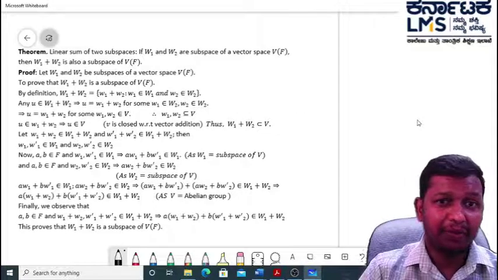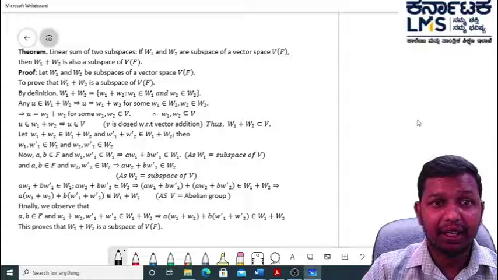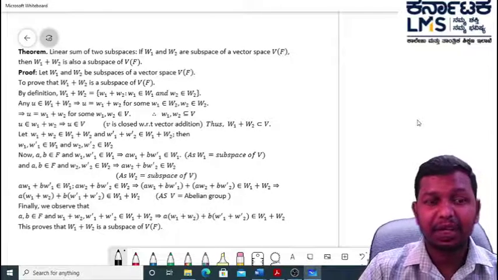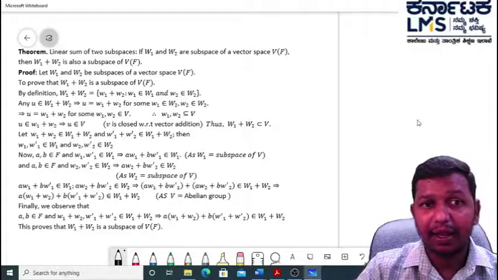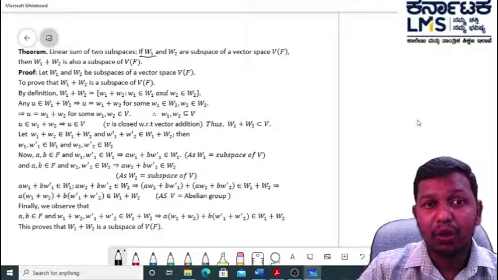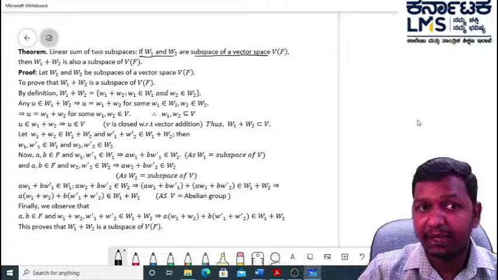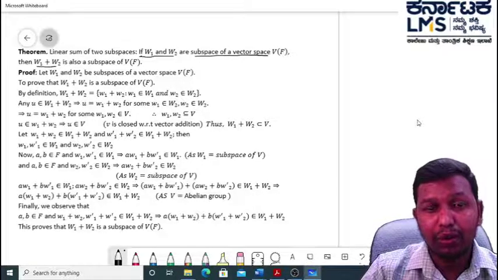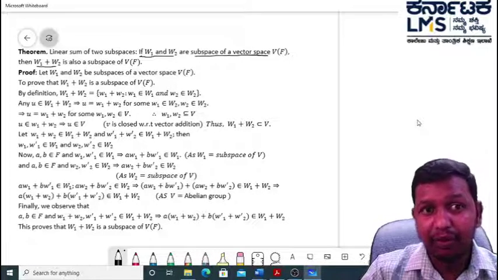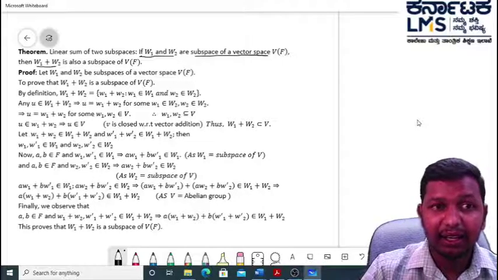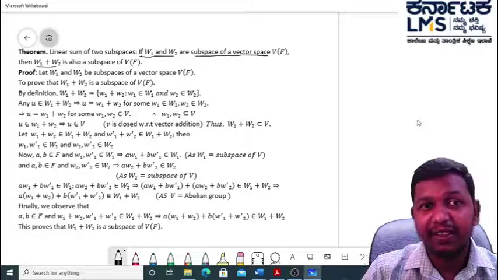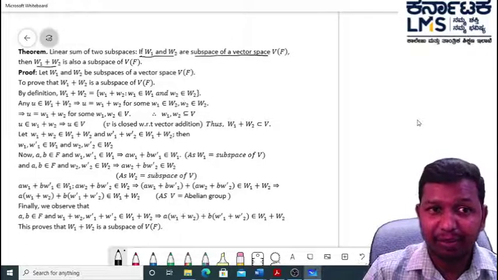Let's see one of the theorems related to the linear sum of two subsets. The statement of the theorem is: if W1 and W2 are subspaces of vector space V over F, then W1 plus W2 is also a subspace of V. It means a linear sum of two subspaces is also a subspace.